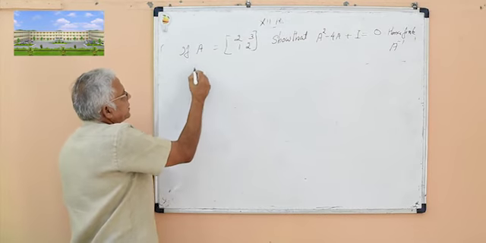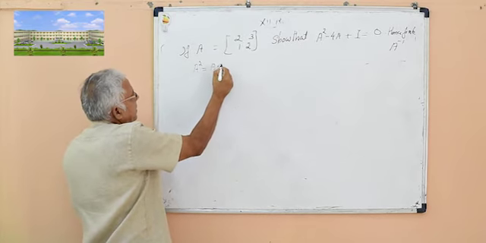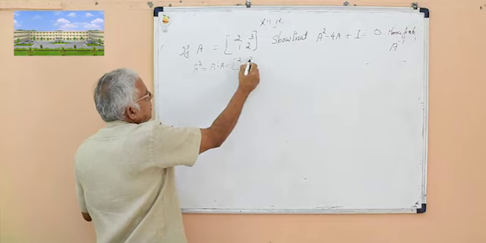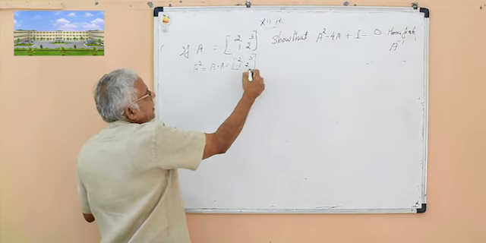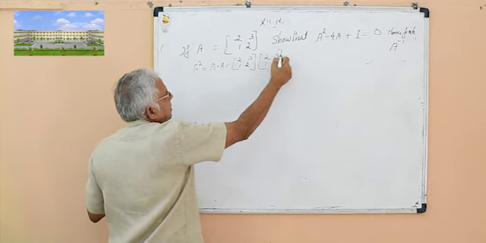So first find A square, A into A: 2, 3, 1, 2 into 2, 3, 1, 2.